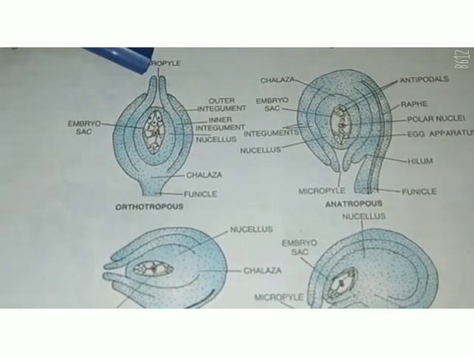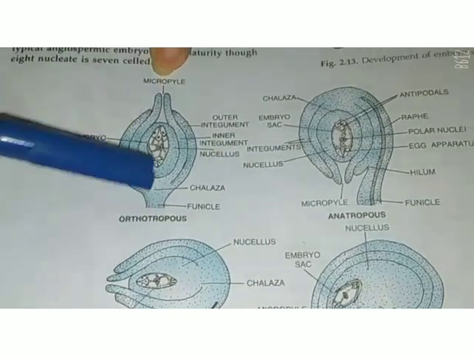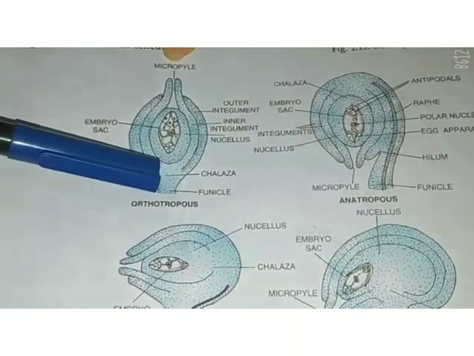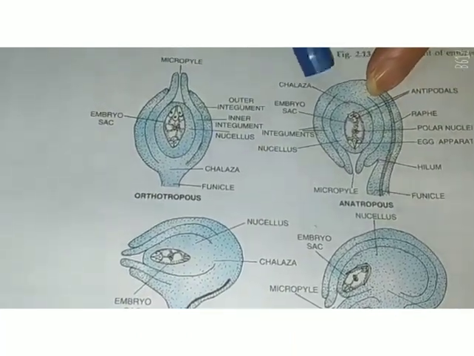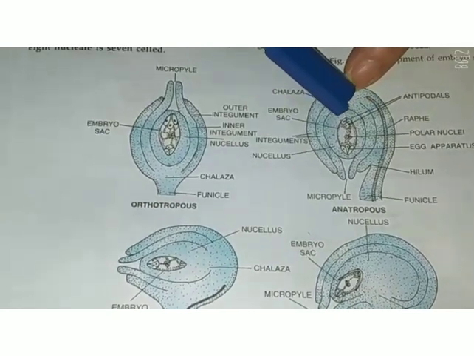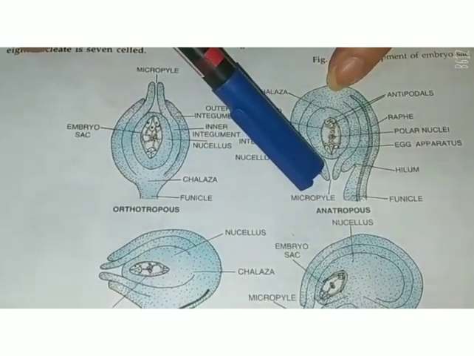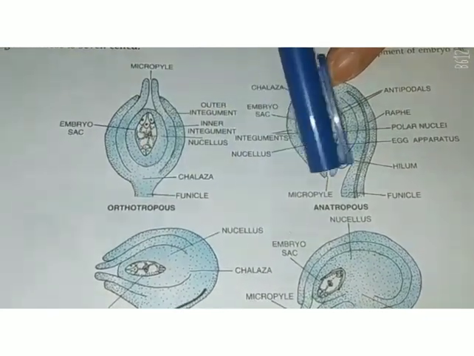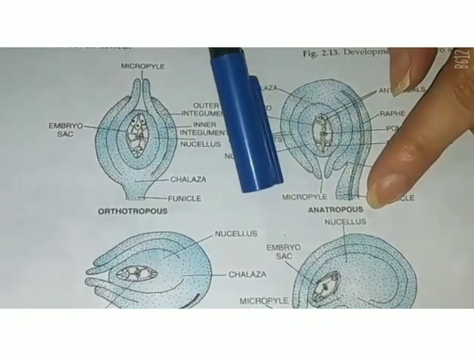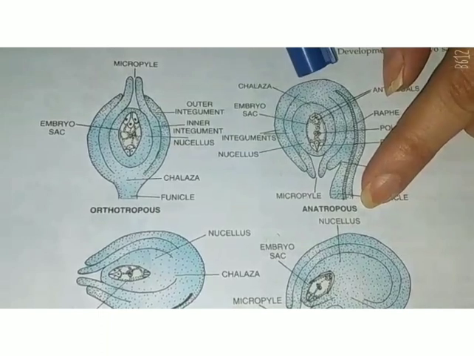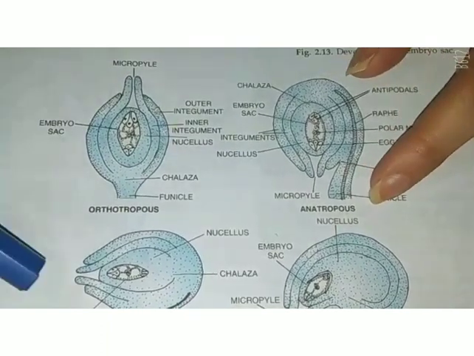You can see here the micropyle is at the upper end and just opposite it is the chalazal end. In the next picture you can see that the micropylar end is inverted. Then the ovule is called anatropous, and just opposite to the micropyle is the chalazal end.